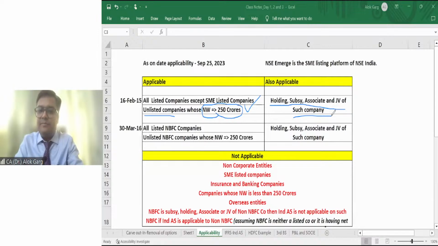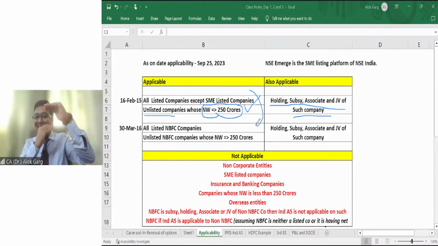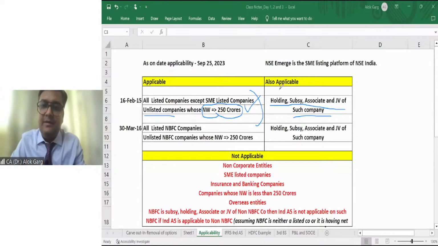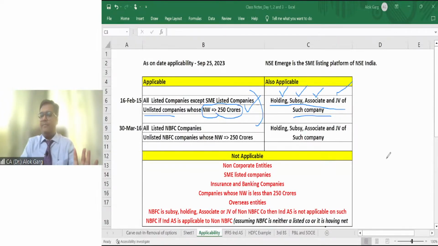So friends, that's why it said that if Ind AS is applicable to any company just because it is listed, or it is unlisted but net worth is more than 250 crore, then Ind AS will automatically be applicable to its holding company, subsidiary company, associate company, and joint venture company, right? Is that clear?